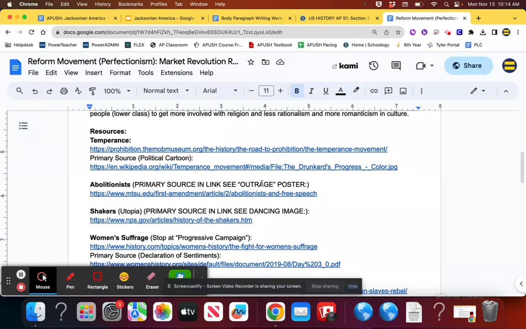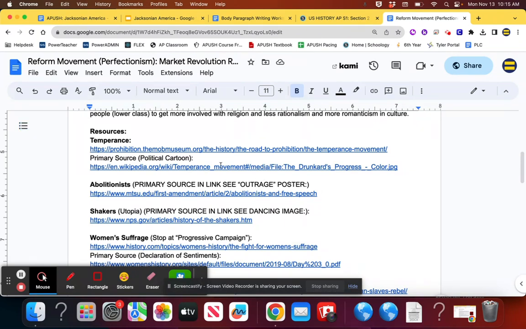Basically, what you need to know is that the Mormons face a lot of religious persecution. For example, one of their founders, Joseph Smith, is murdered because of him questioning basically Christian beliefs, right? If you ask the Catholic Church or mainstream Christianity at the time, Jesus did not come to the United States. There's this whole thing with Mormonism and them being oppressed. So they move out west to Utah. There's a question on your test about why did the Mormons move west? It's to avoid religious persecution.